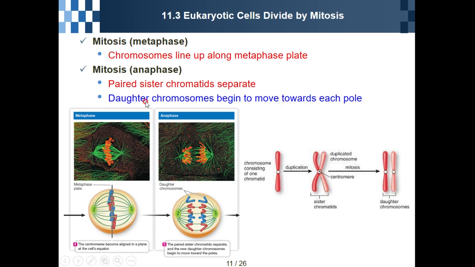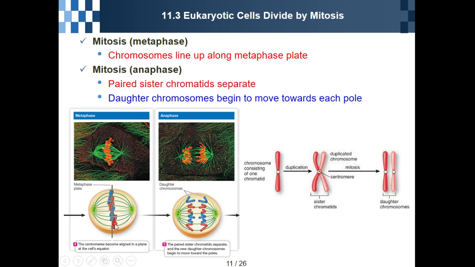Okay. Next page, we call it metaphase. During the metaphase, chromosomes are lined up. This plate, we call it the metaphase plate, around the center. At that time, the chromosomes line up.